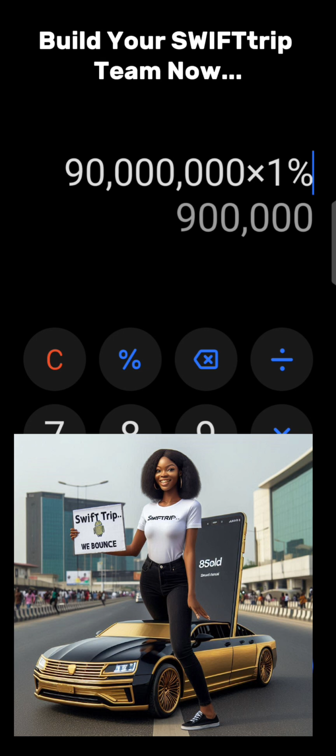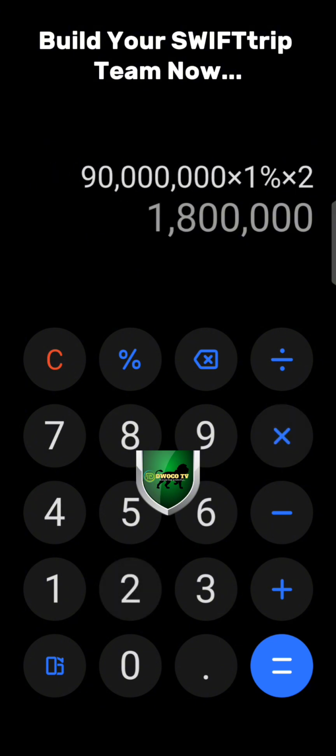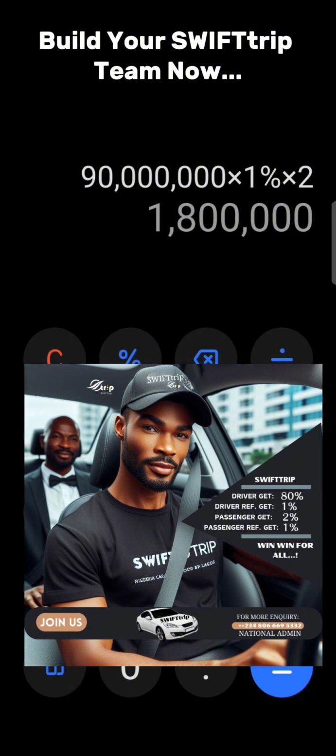Imagine you made 900,000 naira. Let's assume about two of them, two friends, two of your customers or direct downlines, can spend 90 million naira. They can go as partners. It's very possible, right? And then this is what you're going to get: 1.8 million naira.